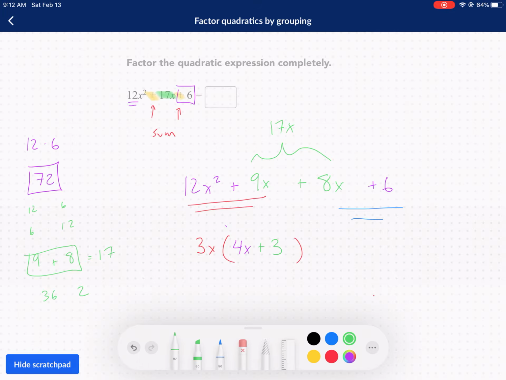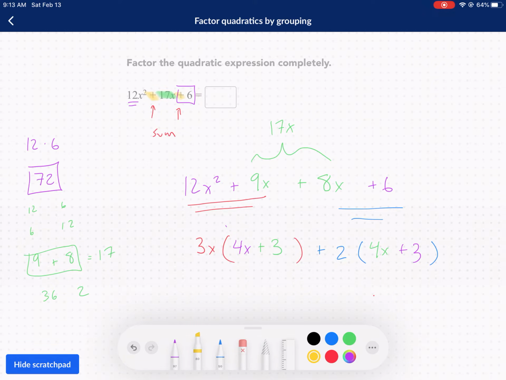Next up, let's take out the GCF of the blue group. So we factor out the 2. And what are we left with inside? 8x divided by 2, the greatest common factor, is 4x. 6 divided by 2, the greatest common factor, is 3. So we have these two groups here, 3x times 4x plus 3, and 2 times 4x plus 3.